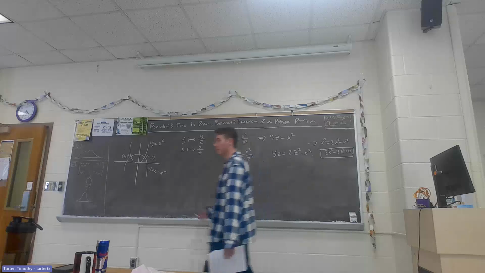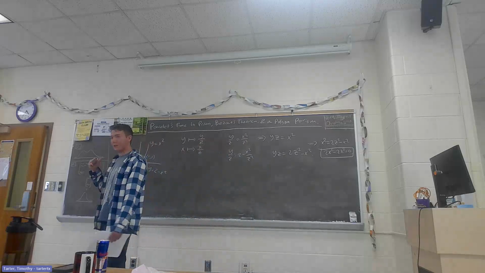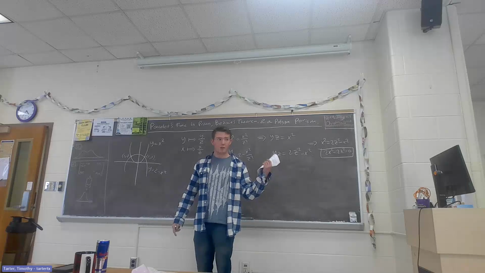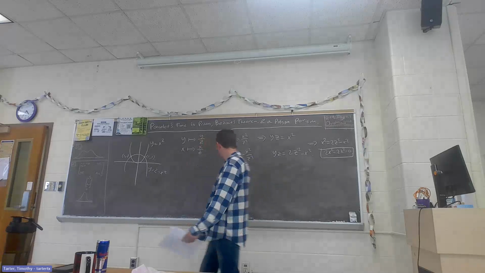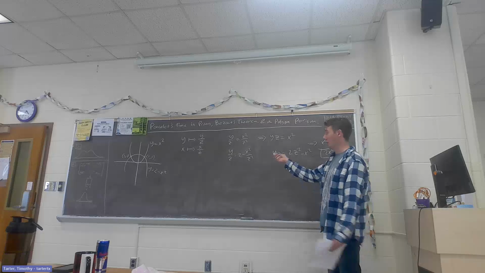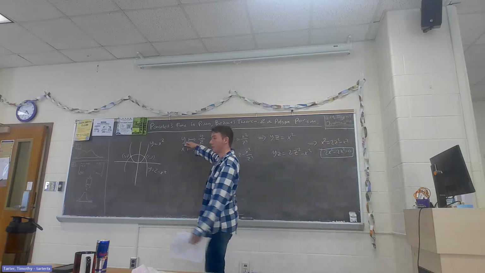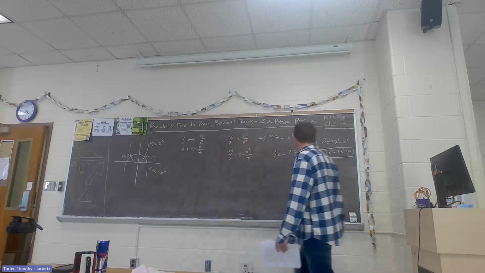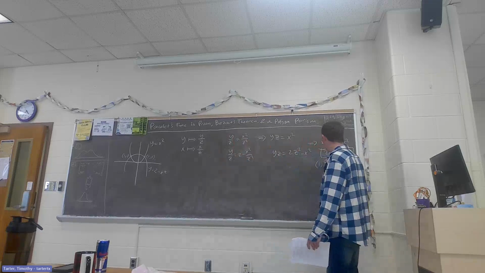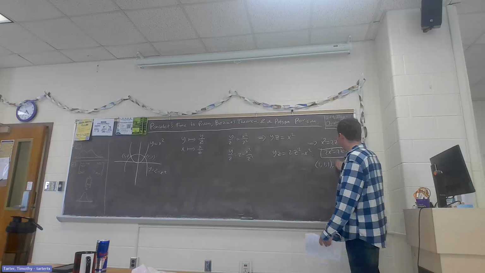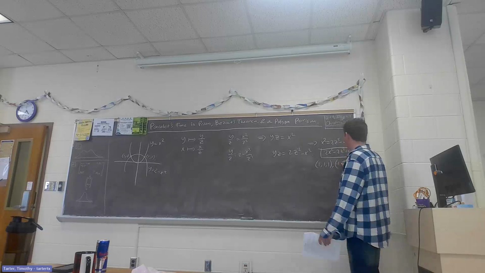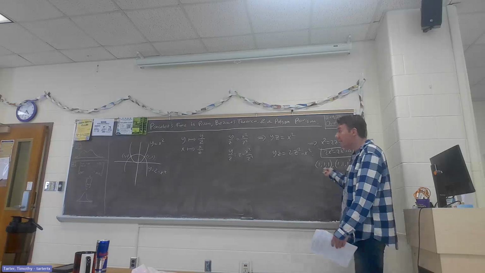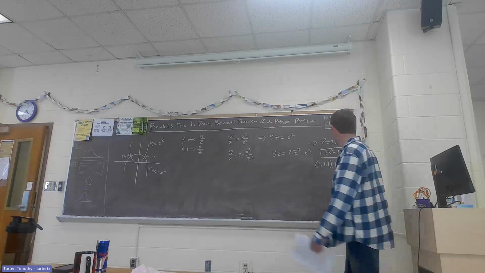Well, we want to make sure that if this is really a bona fide thing, our points minus 1, 1 and 1, 1 are still points of intersection in this projectivization of our curve. And they are, but they're in the case where z equals 1. So z equals 1, y is still y, because it's y over 1, and x is still x, because it's x over 1. So we see that we have 1 comma 1 comma 1 satisfying this, and then negative 1 comma 1 satisfying this. But we really want 4 intersections.